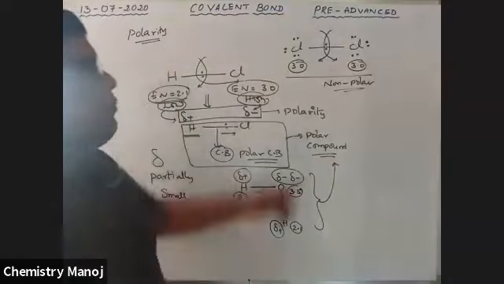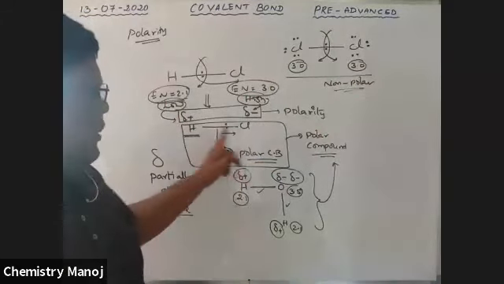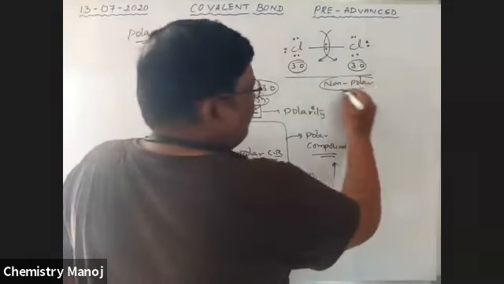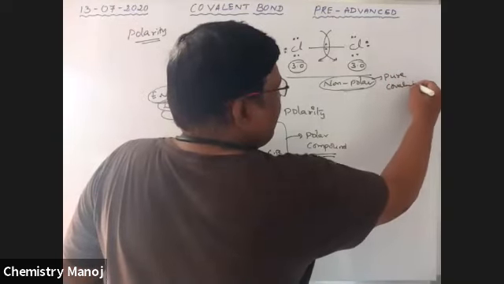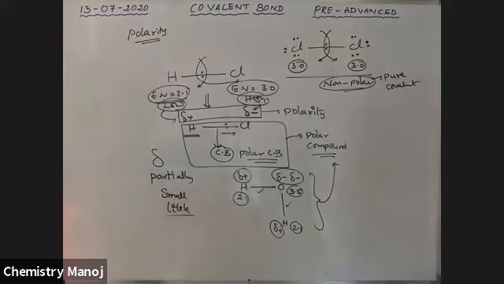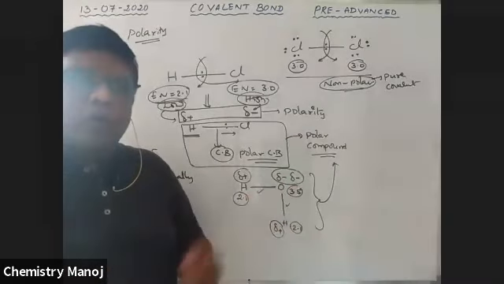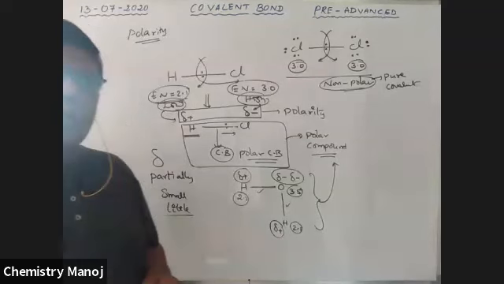Finally, if a bond is present between 2 similar atoms, that is non-polar. If a bond is present between 2 different atoms, it is polar. So it is a non-polar covalent bond, which is also called a pure covalent bond. So this is the way to divide covalent bonds into polar and non-polar covalent bonds, and single, double, and triple covalent bonds. These are the different types of covalent bonds.